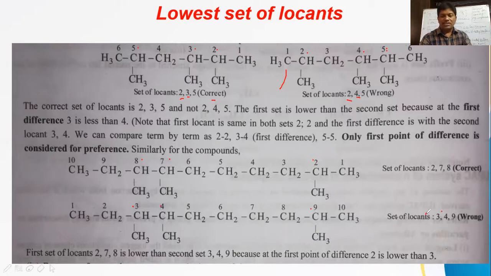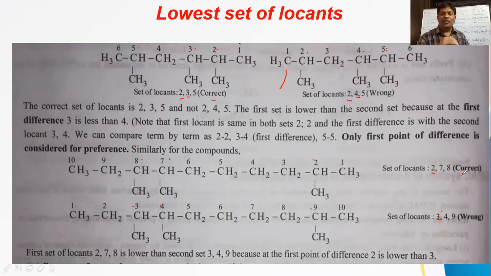Now, how to consider the set of locants? Check it here. The first set is 2 and 3. Here the first term is 2, here the first term is 3. These two first terms together form the first set of locants. Between 2 and 3, which is the lower value? 2 is the lower value. That's why it is the correct one.